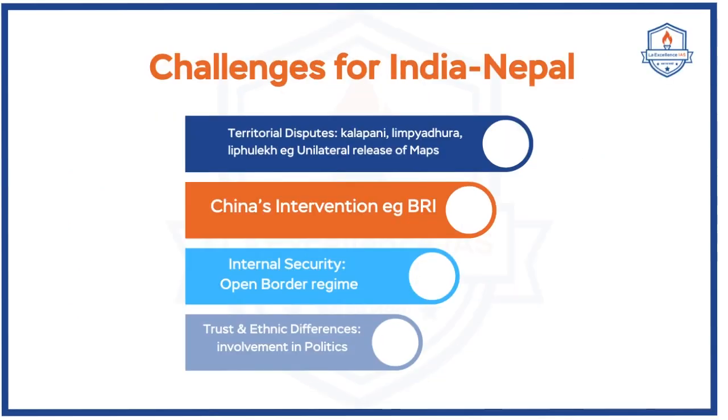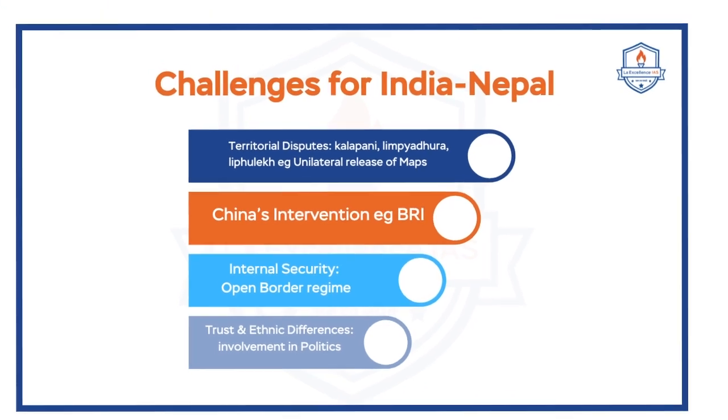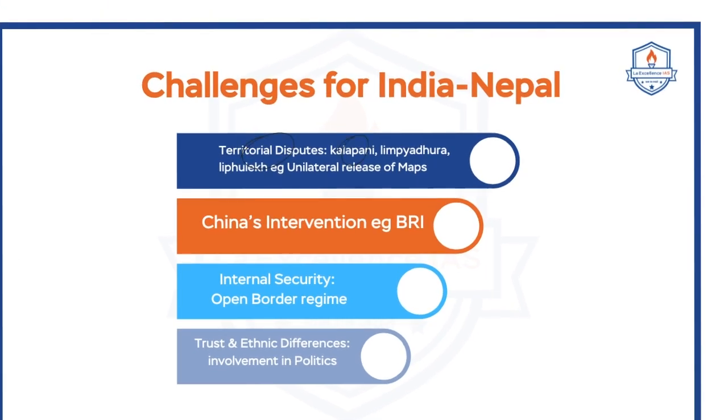Now, there are certain challenges for India-Nepal relations. The first important challenge is the territorial disputes, especially the disputes of Kalapani, Limpiyadhura, and Lipulekh, which are on the border between India and Nepal in Uttarakhand. Actually, in the 1860s or 1870s, the British demarcated the boundaries between India and Nepal. But the border between India and Nepal is very porous in nature, hence borders often used to change. Because of these changes, there is a dispute of claiming certain regions on the border between India and Nepal. Especially these areas are presently in the control of India, but are claimed by Nepal.